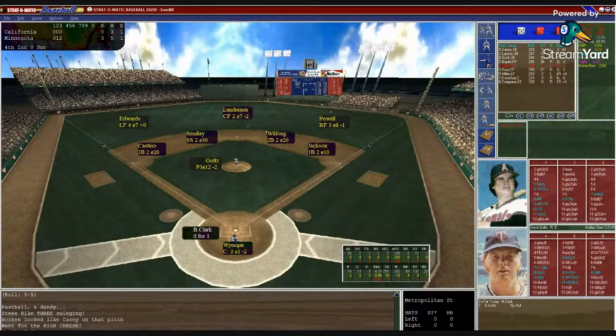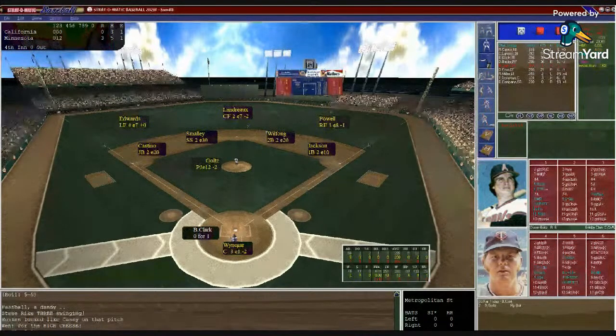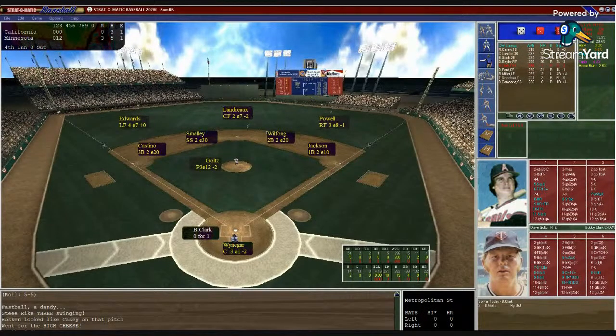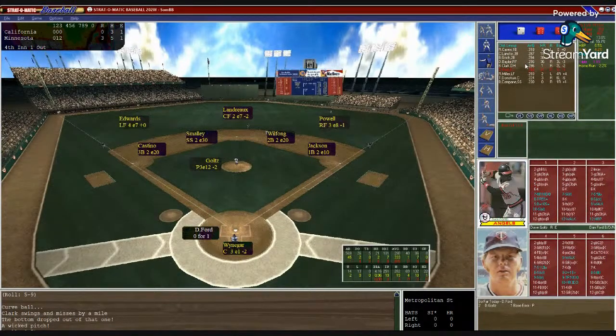3-0 Twins. Top of the fourth. American League 1979 replay action. Good ball game so far. Dave Goltz seems to be having everything under his control. Clark, Ford, and Miller to bat for the Angels. Waniger sets the target. Goltz with the windup. Here's the pitch to Clark. 2-7, struck him out for the first out in the fourth. Here's Disco Dan Ford.